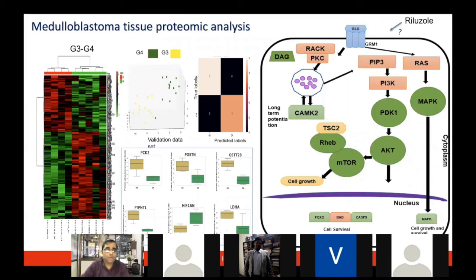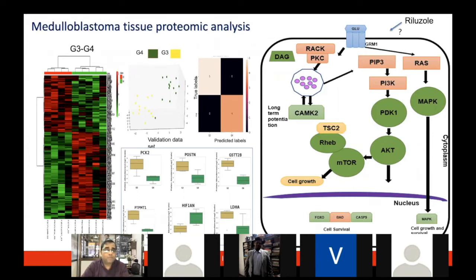Now, this was work done by my PhD students, but of course, one of the students whose name I still recall, Anurag, from the computer science department, BTech, was involved very actively in this project. And he came up with some good machine learning algorithms to derive these markers from our data, which look like pretty good classifiers to classify the group 3 and group 4 tumors.